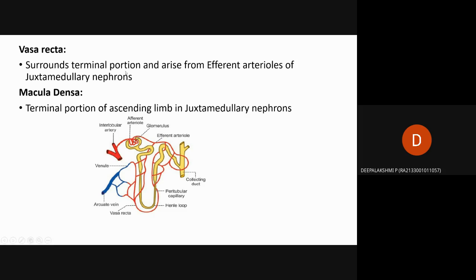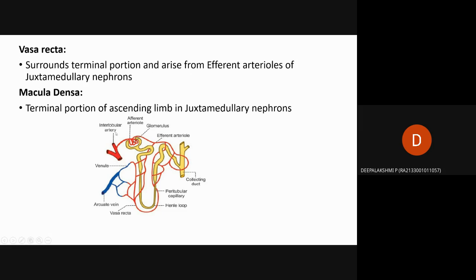Then vasa recta, which means the terminal portion of the juxtamedullary nephrons, arises from the efferent arterioles. The efferent arteriole is separated for cortical nephrons and also for juxtamedullary nephrons. Thus vasa recta arises from the efferent arterioles of juxtamedullary nephrons. Then macula densa is the terminal portion of the ascending limb in juxtamedullary nephrons. The limb is given separately for cortical and juxtamedullary nephrons. Here the macula densa arises at the terminal portion of the ascending limb of juxtamedullary nephrons.